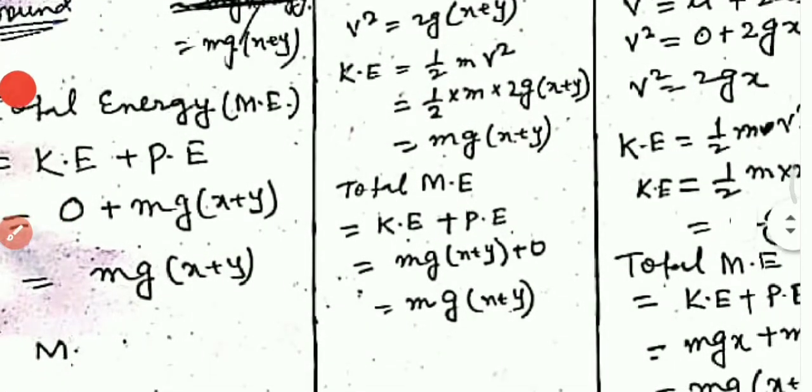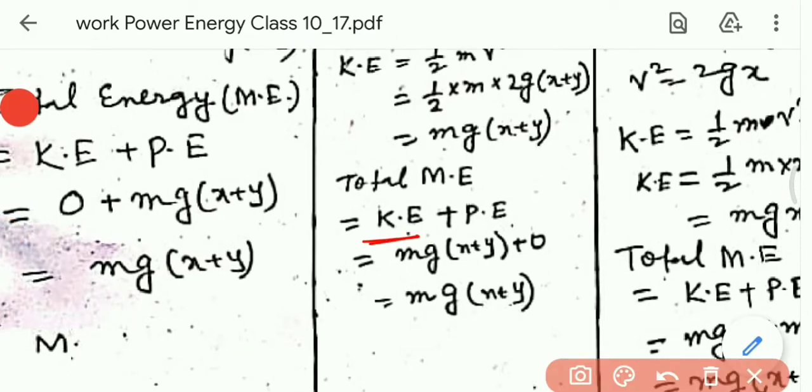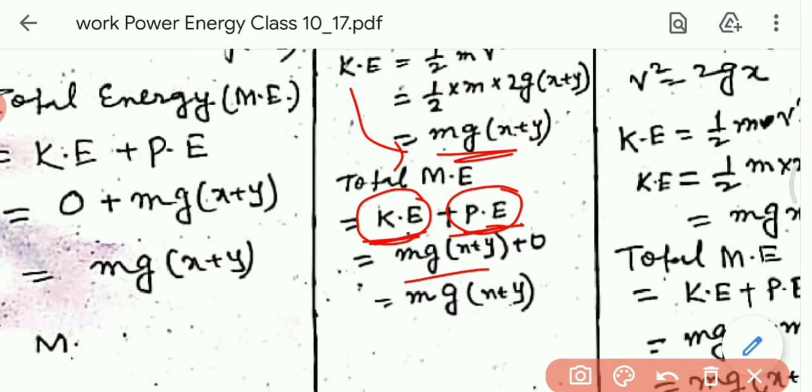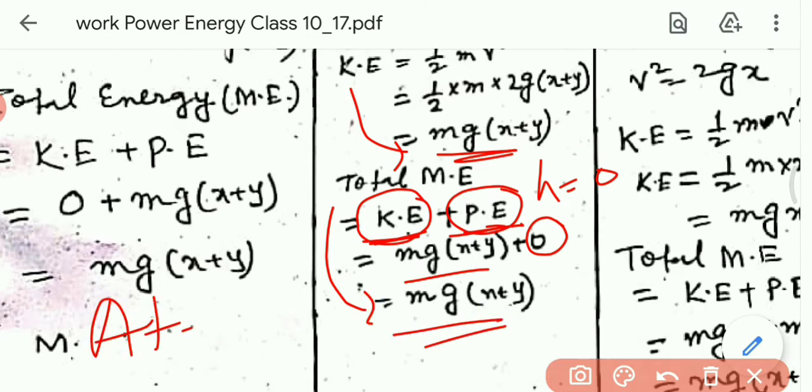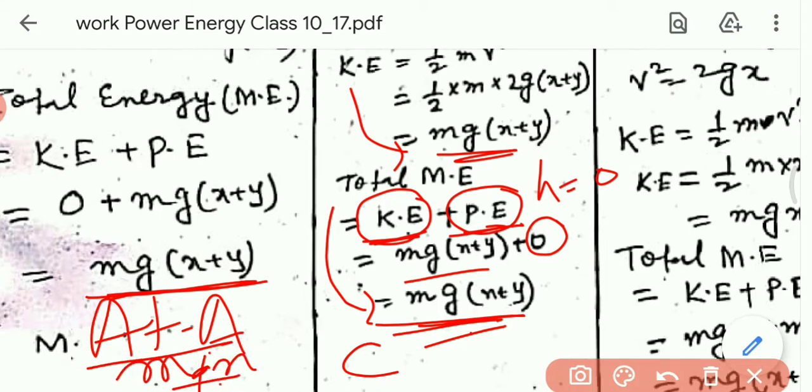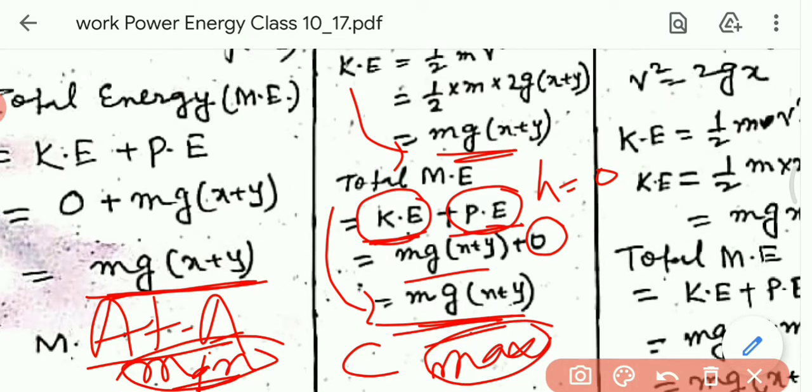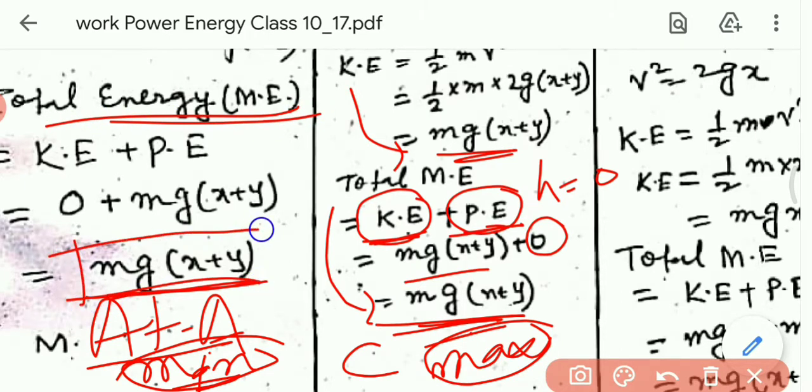Total energy: we know potential energy plus kinetic energy. Kinetic energy equals mg(x plus y), and at the point C, because h equals 0, potential energy is 0. So the total energy equals mg(x plus y). The total energy at the point A is also mg(x plus y), and at the point C it is also mg(x plus y). So at the maximum height and the minimum height, the total mechanical energy is the same.